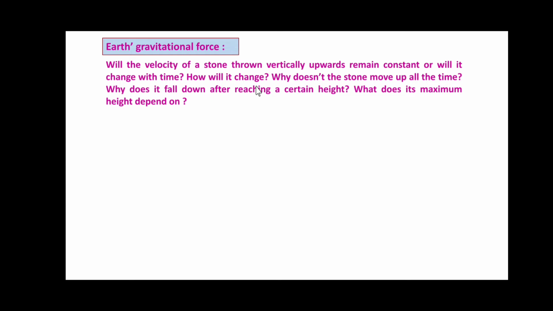When a stone is thrown vertically up, it is acted upon by the gravitational force of the earth, which constantly tries to pull the stone down. Due to the constant downward pull, the velocity of the stone becomes zero after reaching a certain height. Once the velocity becomes zero, the gravitational force acting on the stone causes it to start moving vertically downwards.